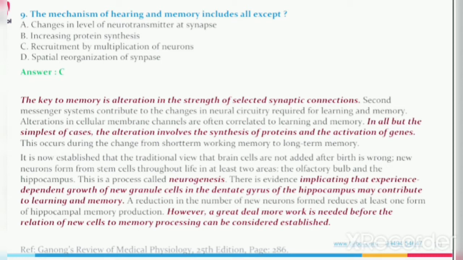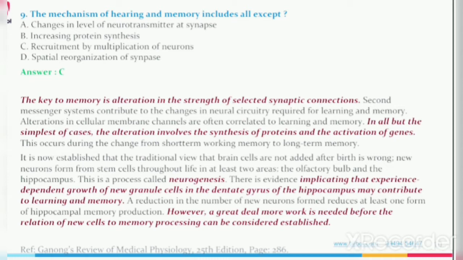The key to memory is alteration in the strength of selected synaptic connections. Second messenger systems contribute to the changes in neural circuitry required for learning and memory.